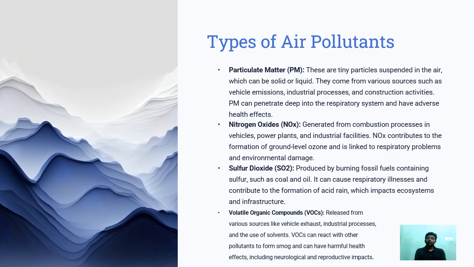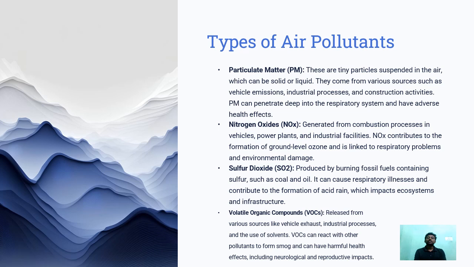Okay, now let us see about the types of air pollutants. Based on particulate matter, these are tiny particles suspended in the air which can be solid or liquid. They come from various sources such as vehicle emissions, industrial processes and construction activities. Particulate matter can penetrate deep into the respiratory system and have adverse health effects.